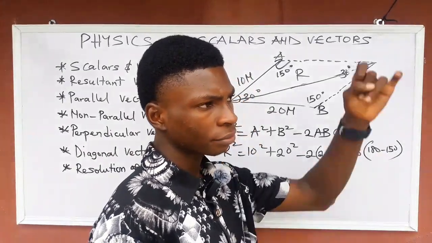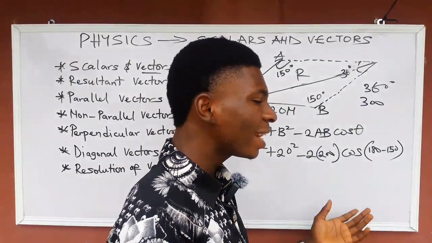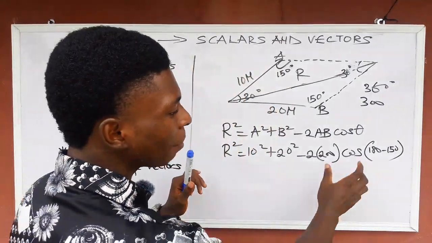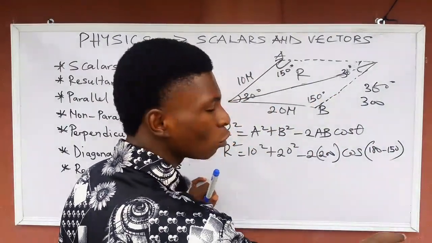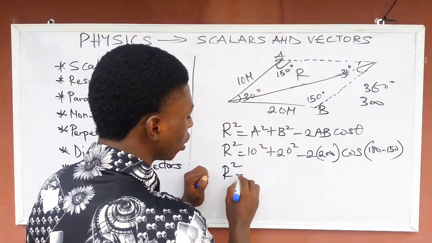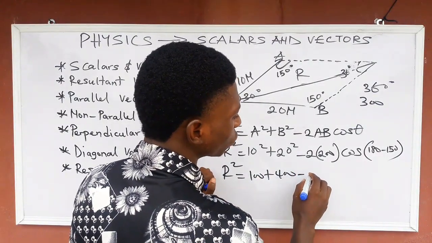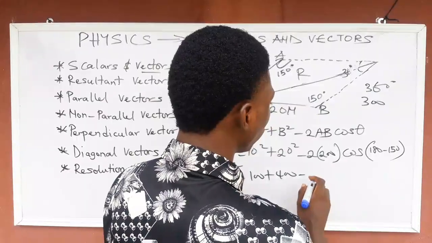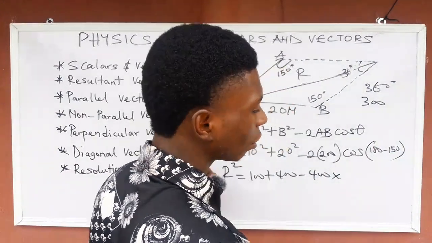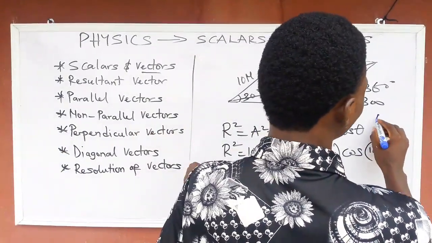Cos 90 is 0. So any theta that is greater than 90 will give a negative cos, and that means that cos 150 will be minus something. So let's do it. R square will be 100 plus 400 minus 2 times 400 times cos 180 minus 30. 180 minus 30 is 150, that will be cos 30.